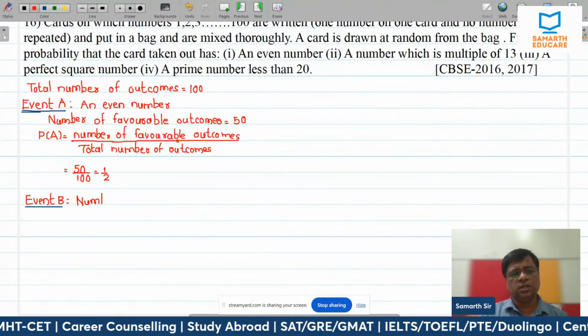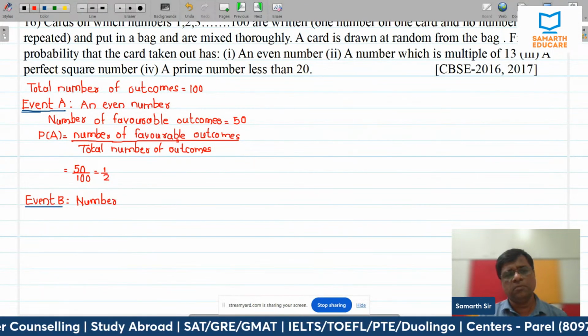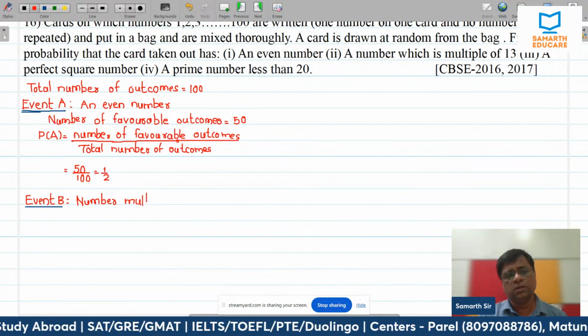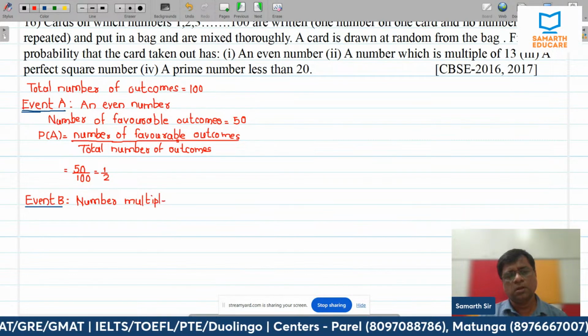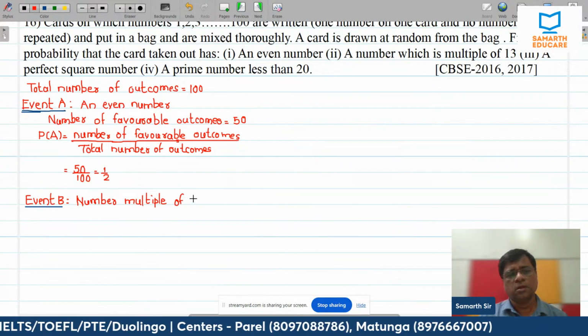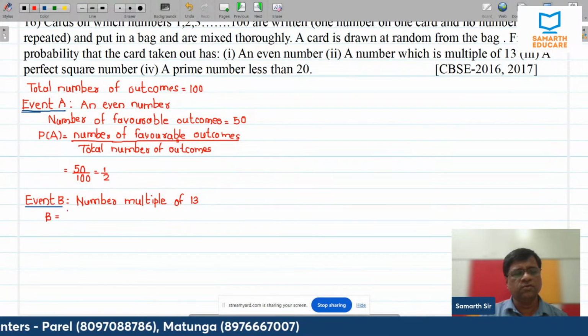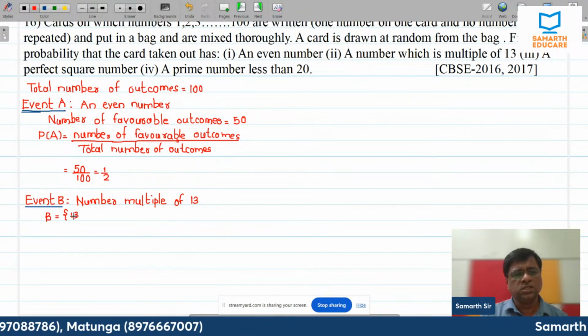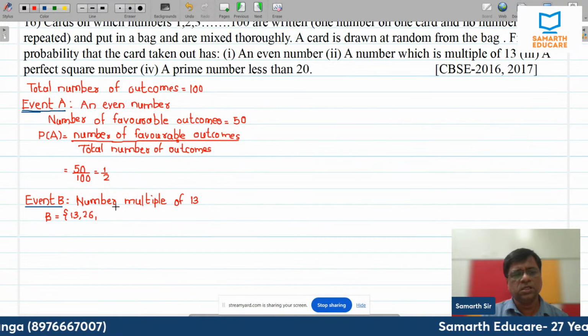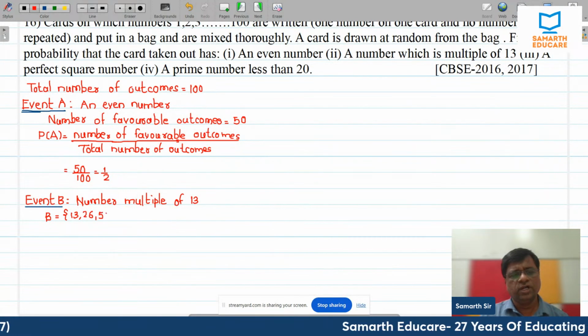A number multiple of 13. Here we need to think a little. Number multiple of 13. Okay, so how many cards are there? Multiple of 13, if I say 1 is 13, that is 26, then it is 52.